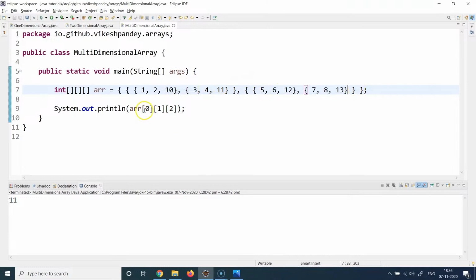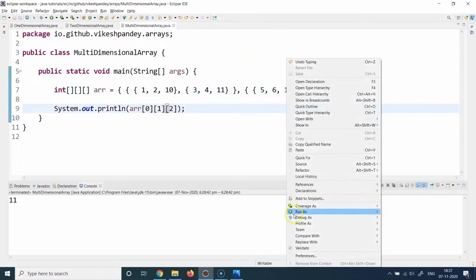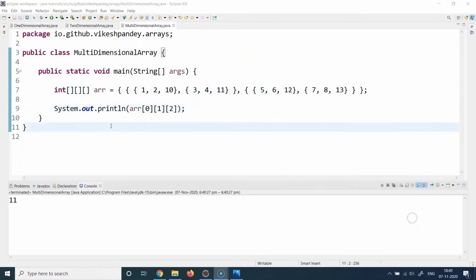So now if I try to access the value which is at 0th x position, first y position, and second z position, what's the value we get here? Let's run this program and interpret the output. Okay, so when we ran this program, we got the output as 11. So let's understand this output.